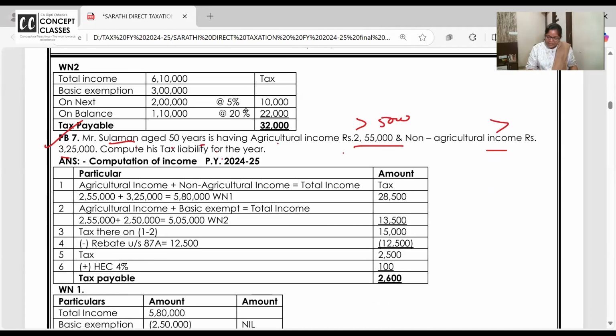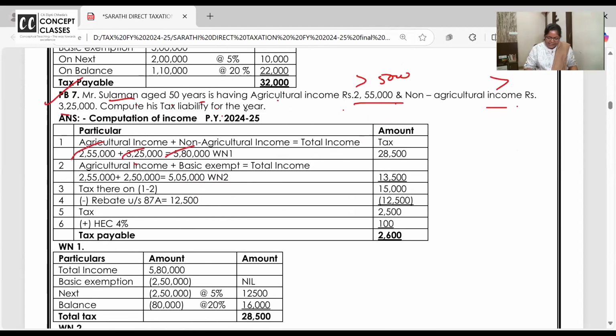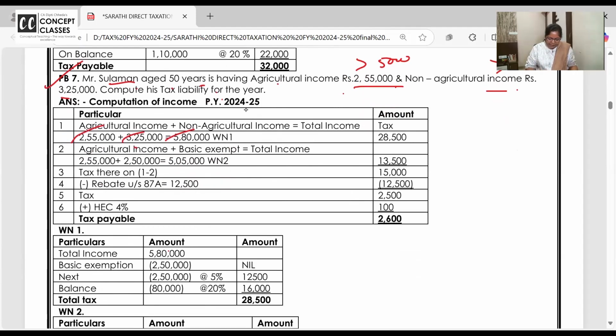Suleiman, aged 50 years, is having agricultural income 255, non-agricultural 325, total 580. Calculate the tax. 580 minus first 250 nil, next 250 at 5%, and 80,000, so 28,500. Now, agricultural income was 255.